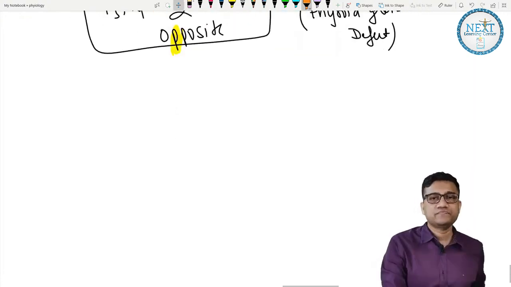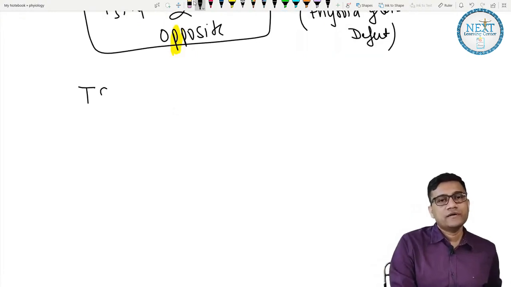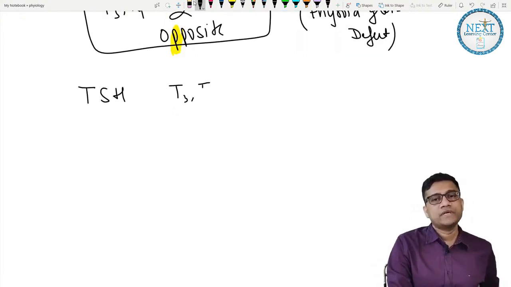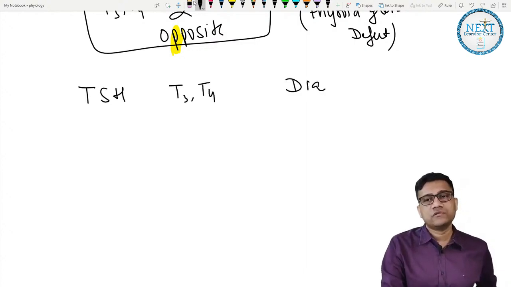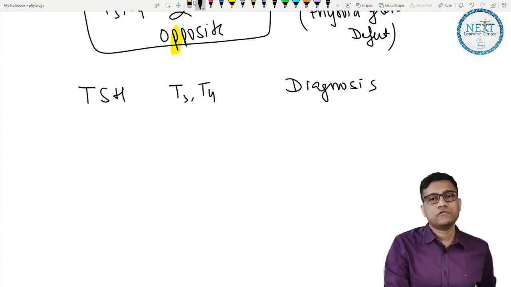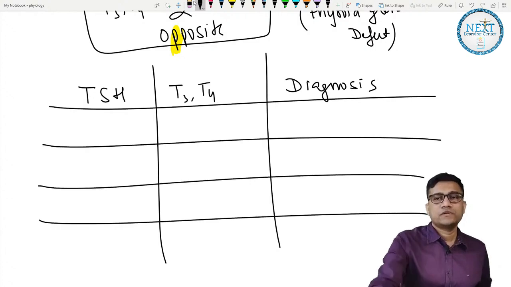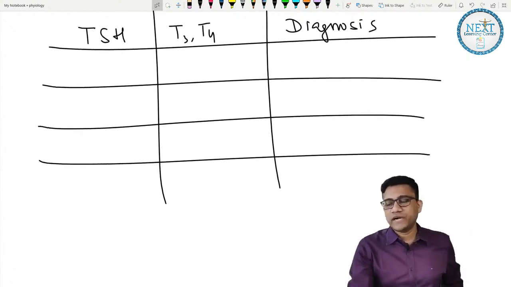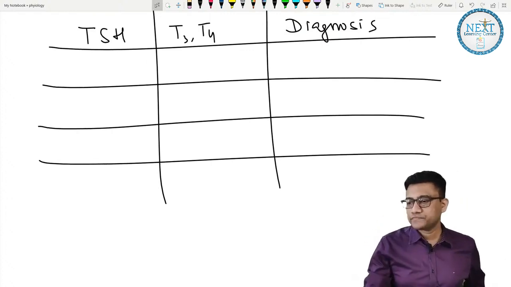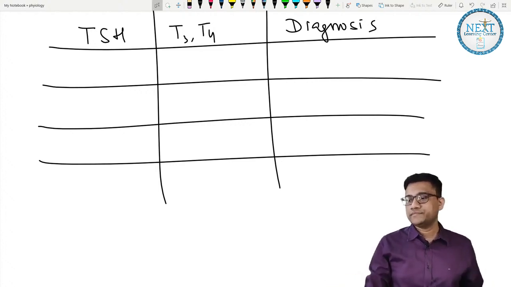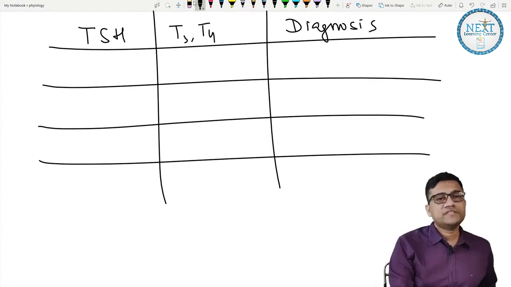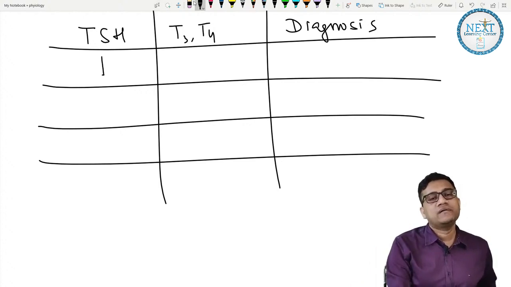Now let's do a diagnostic chart and understand the problem. We'll start right here: TSH, T3 T4 and diagnosis. So please start with me. Let's start. First, TSH levels are high, T3 T4 levels are also high.